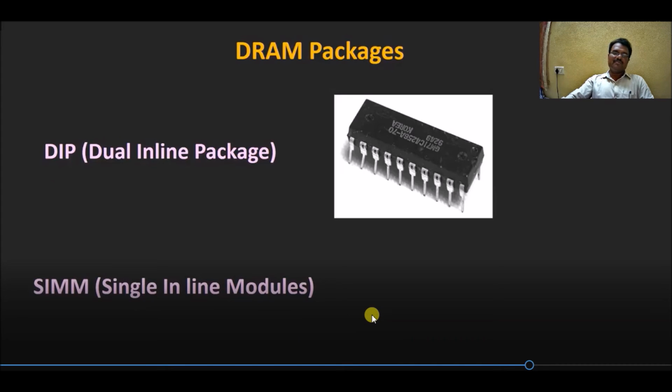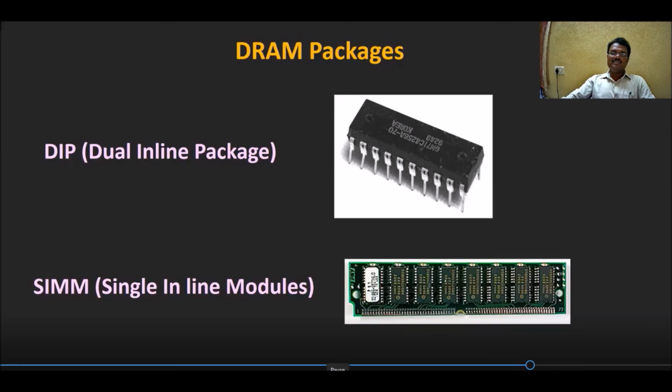Those modules come as single inline memory modules and also dual inline memory modules. So this is called a single inline memory module. This chip was directly mounted and soldered on the motherboard. We cannot remove this particular one. Whereas these SIMMs can be inserted into the RAM slots which are available on the motherboard.